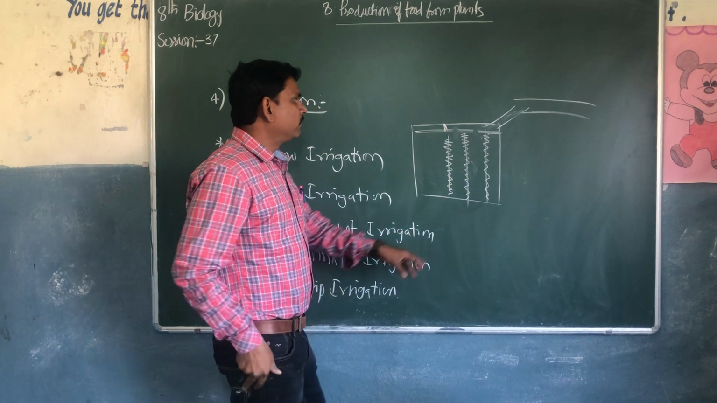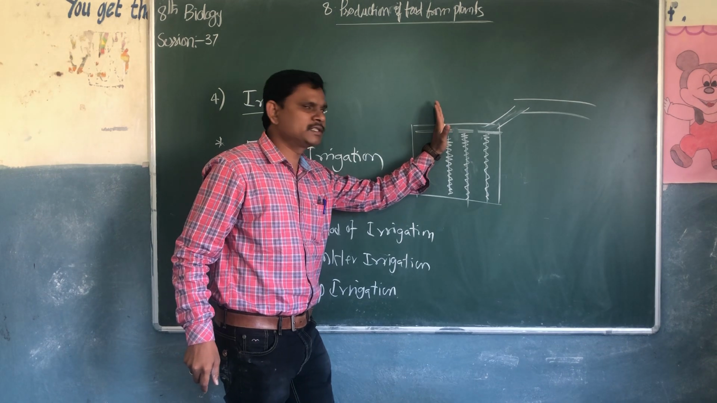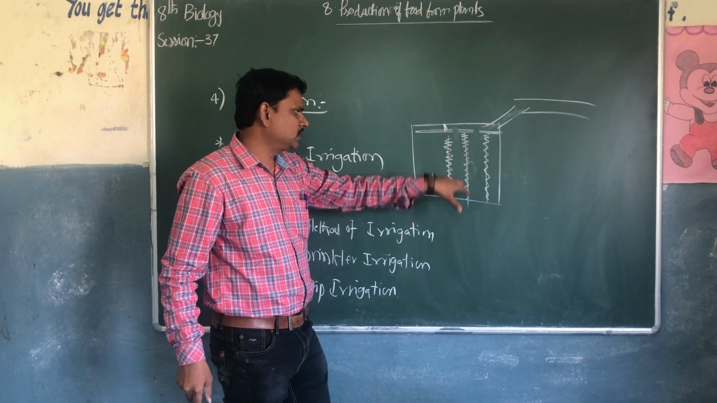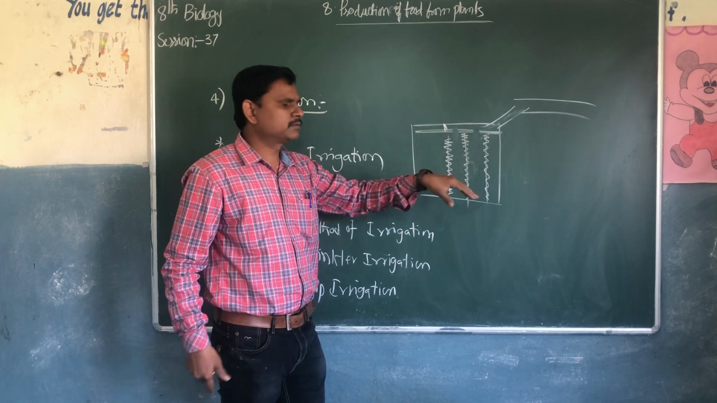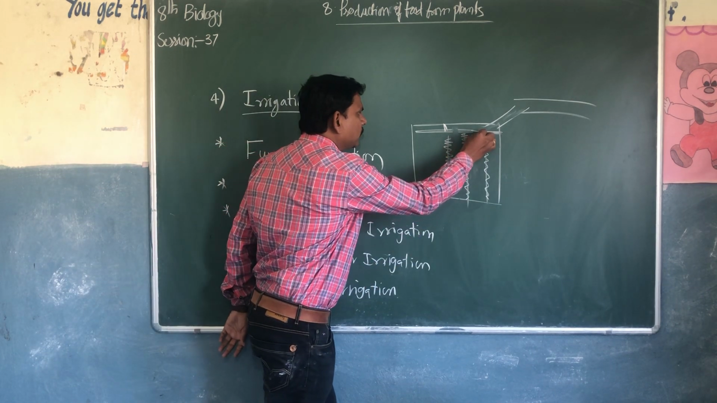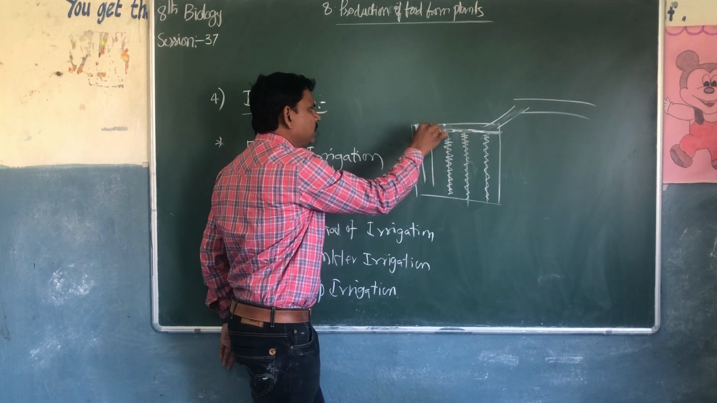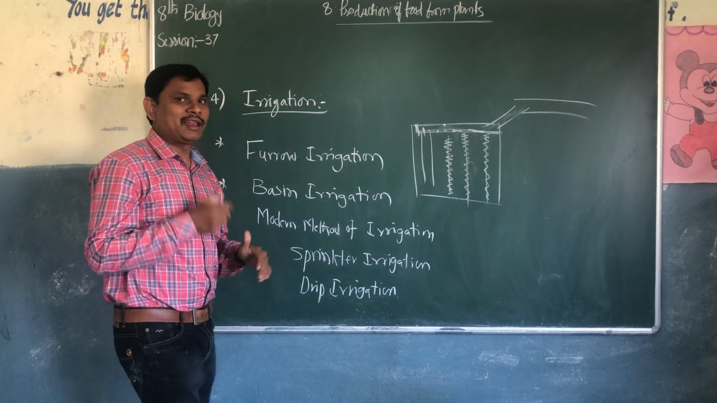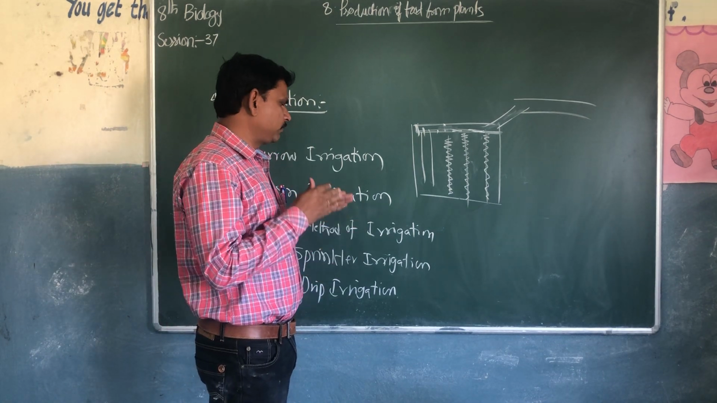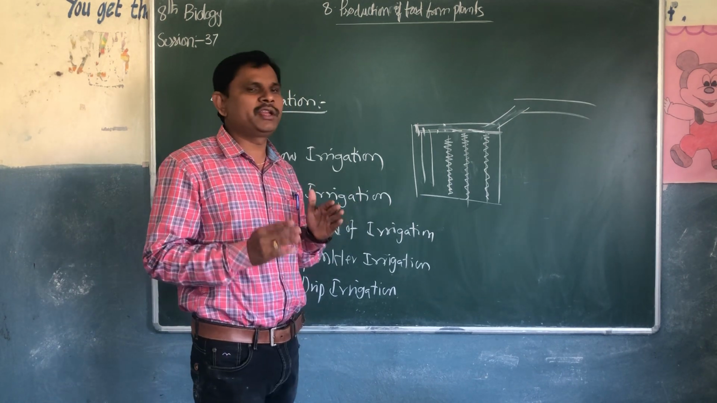What happens? When the water enters from the canal into the fields, they will close this part. Through these small canals, the water will enter the whole field through these two canals. If these two canals are filled, they will close this and open this. Again they will close and open these parts. Like this, the farmers technically use this method to flow the water from one place to the other. It is nothing but furrow irrigation.